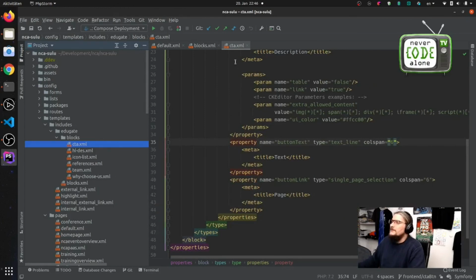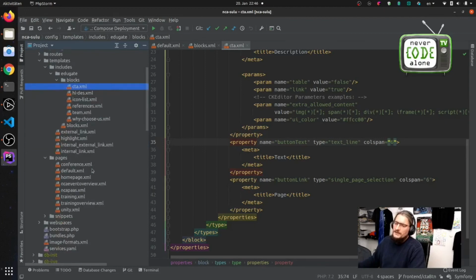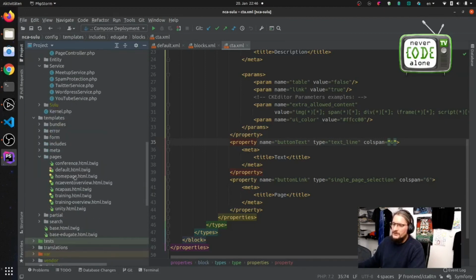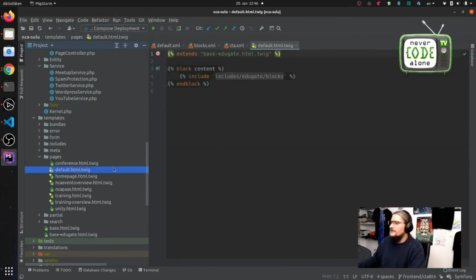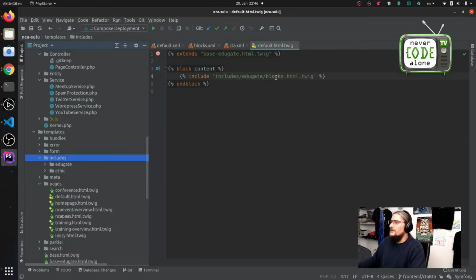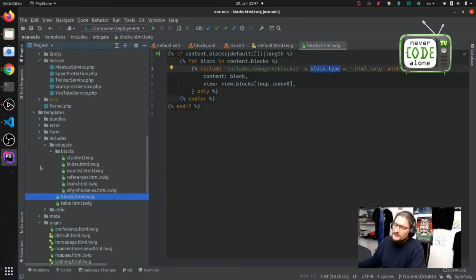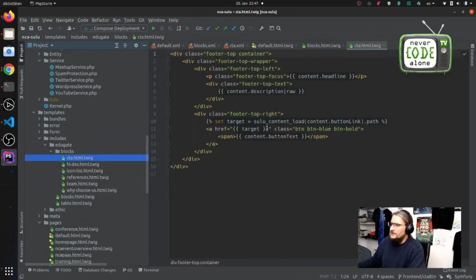And when you check out our front end, the front end has nearly the same structure, we have this default page here. This default page is loading blocks, and the blocks are loading the block type here, so you don't have to add here every time a new block because it's going automatically, and you have here our template.